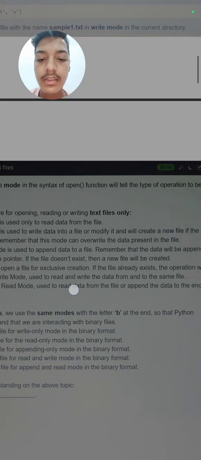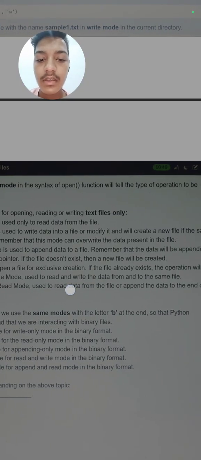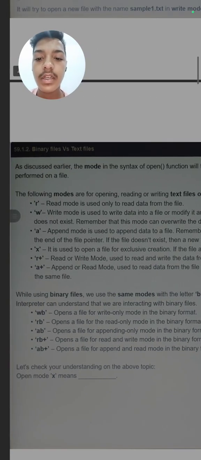If the file does not exist, it will create a new file. That means if you use the a mode, it will append the data at the end of the file. But if the file does not exist, it will create a new file and then append the data. This append function is the same as what you read in lists, like list1.append(list2).